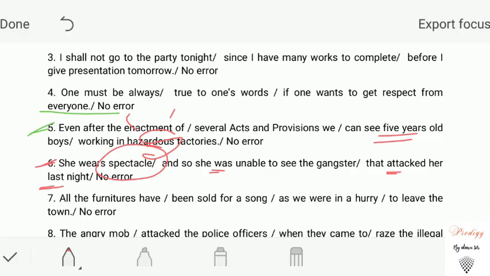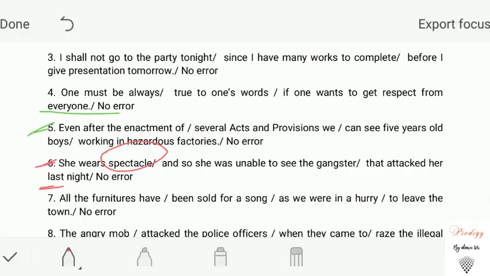As we can see, the basics are necessary while attempting these questions efficiently. If the basics are not clear to you, this section is not going to help you. So in order to clear the basic part of this chapter, please go through my previous videos. Next question. All the furnitures have been sold for a song as we were in a hurry to leave the town.